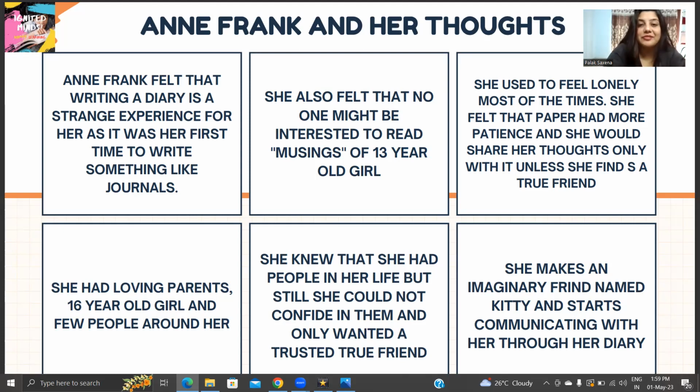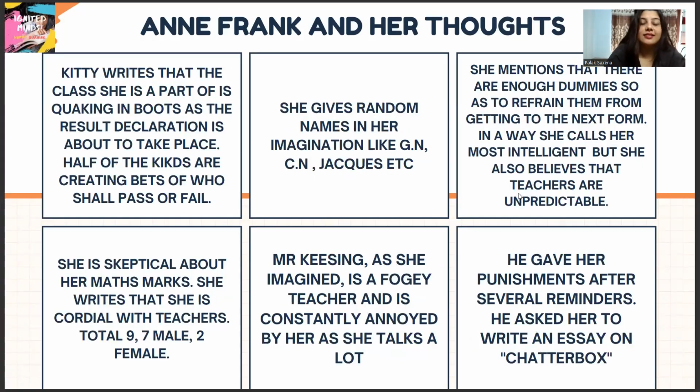So the only requirement for Anne Frank was that she wanted a friend, or else she would make her own diary her friend. She makes an imaginary friend named Kitty and starts communicating with her through her diary. So now, the diary in which she was writing, she made her best friend, and then she starts communicating.